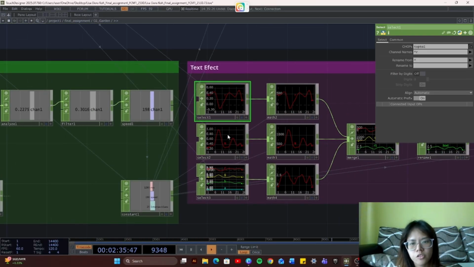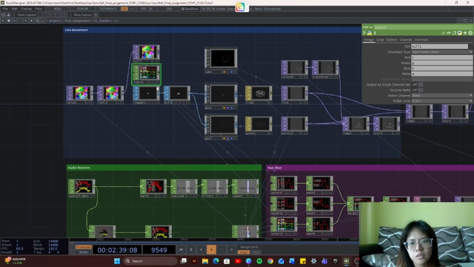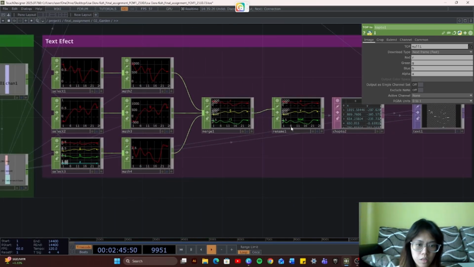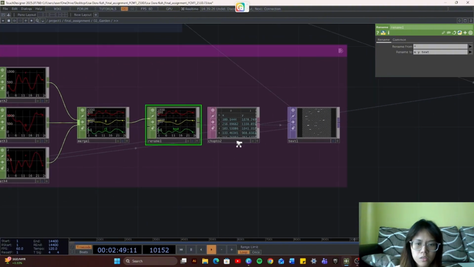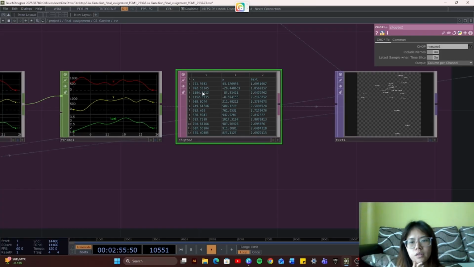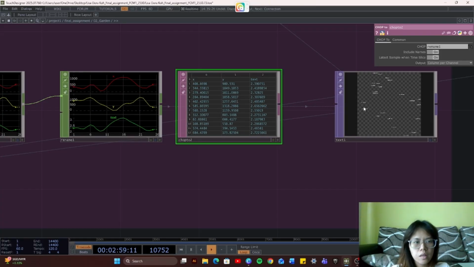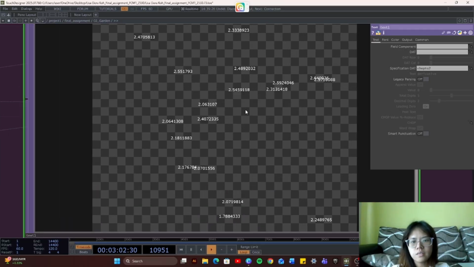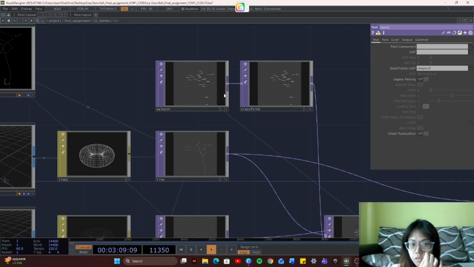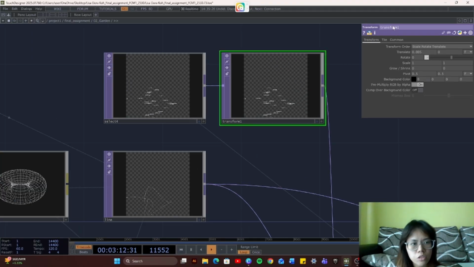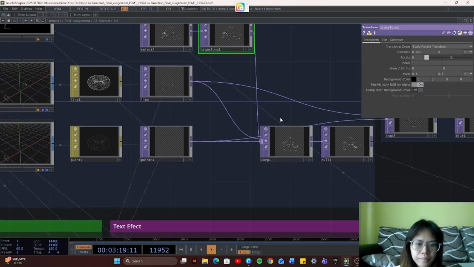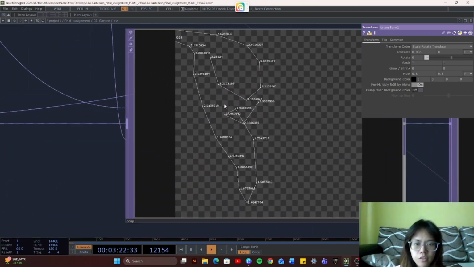And from here, this tree select, I selected the top to chop this data, so I selected here, and then I place a map for all 3 of them, and then I merge them together and I rename them to X, Y, and text. So then I pull it to a chop to that, and then it creates a lot of these data numbers, and then I place them into a text top, so it creates like this. And then from here I use a top select to select the text just now here, and then I place a transform again. This transform is to resize it, change the sizing, and then I place it into a comp here just now so that it creates an effect like this.